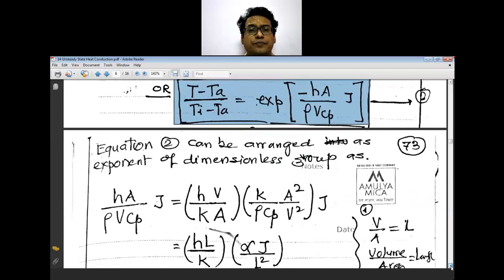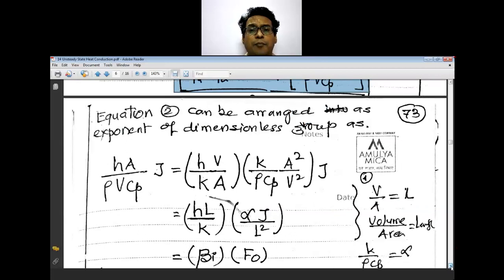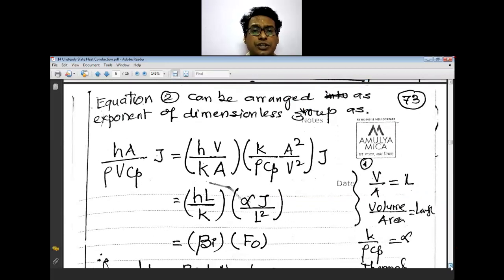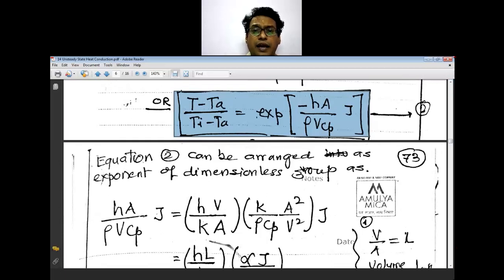Now we are going to rearrange this same equation by multiplying and dividing by A, so this becomes A squared. And the second thing, we are going to multiply and divide by V, so this V becomes V squared. This is for manipulation of the things.